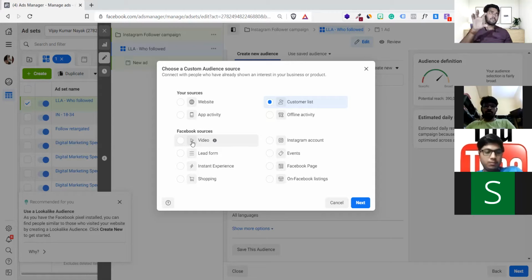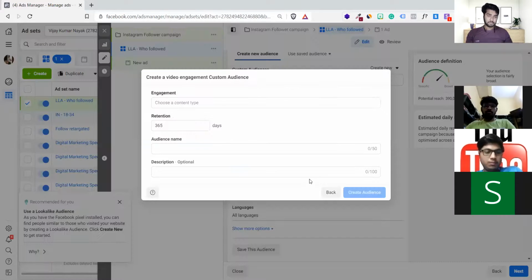Suppose I've uploaded one video and I got 1 lakh views on it. Facebook can say, okay, you choose this video, and to those who have viewed this particular video, show the advertisement. You're getting it? So this is how video works. First you have to upload one video, then only you can choose it. If you don't have any video, it doesn't make sense to choose this option. But anyway, I will show you how it works.